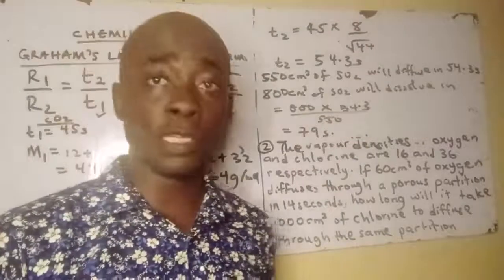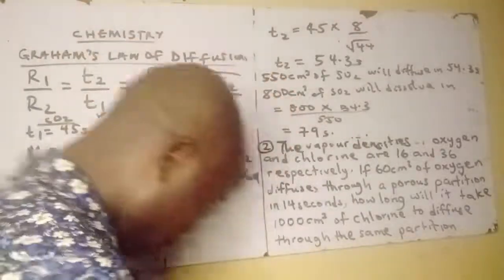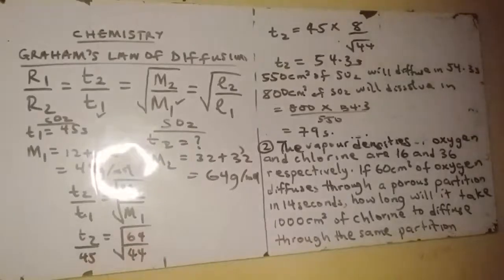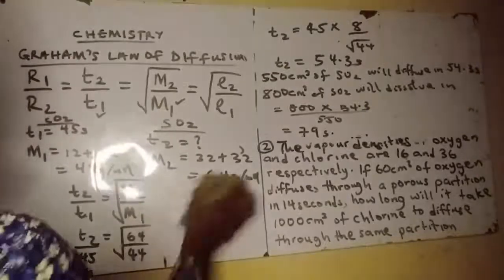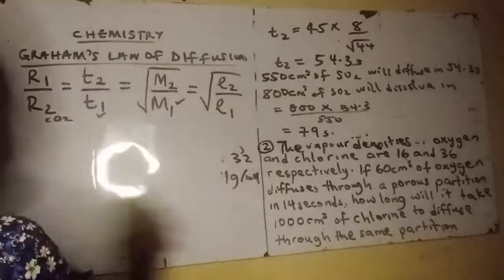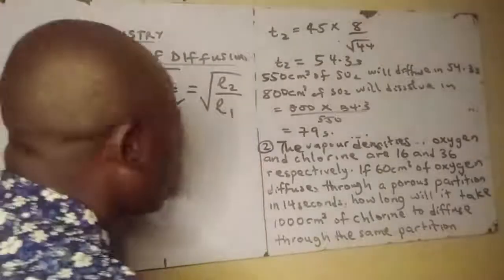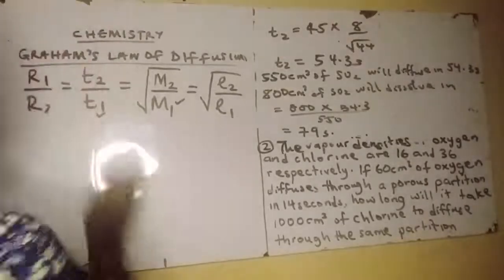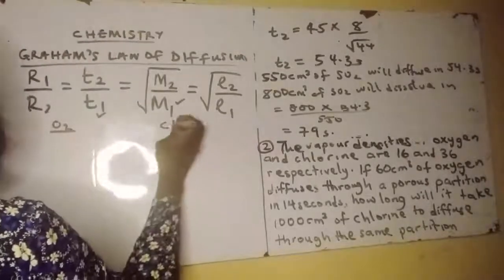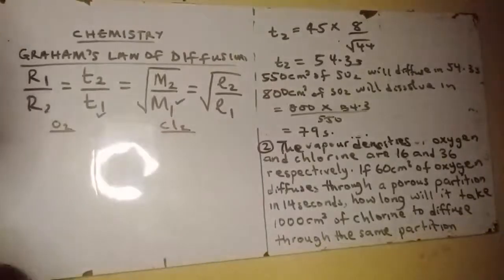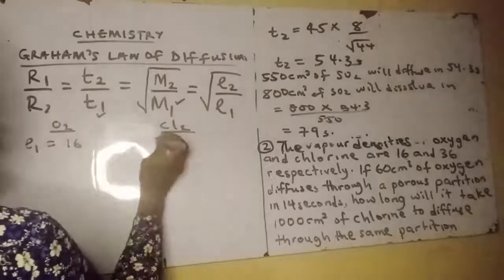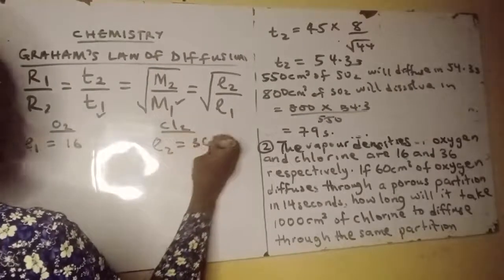Now let's move to question number 2. Question number 2: the vapour densities of oxygen and chlorine. Oxygen O2, chlorine Cl2. The vapour densities, that is ρ1 is 16, ρ2 is 36 respectively.